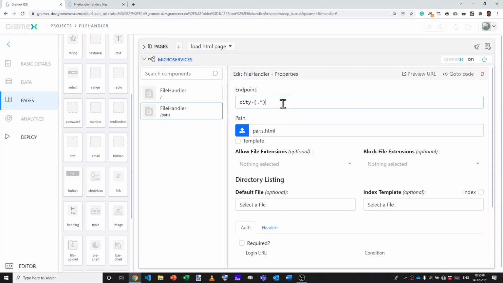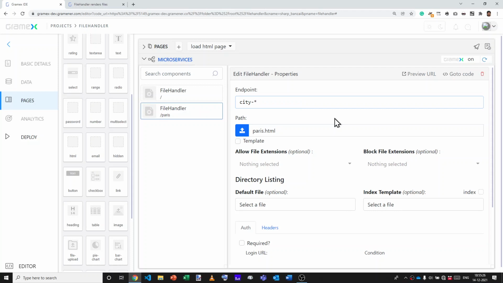Now, how does this work? Well, let's start with the stuff that's inside the brackets first. Dot matches any character. So this will match city-A, city-B, and city-anything. But it will not match city-AB because that's two characters. So dot matches one character. Star matches multiple characters.